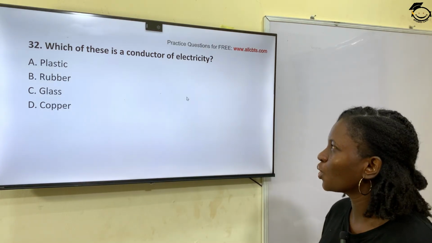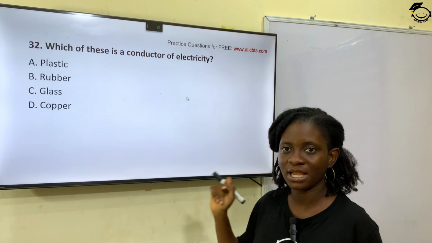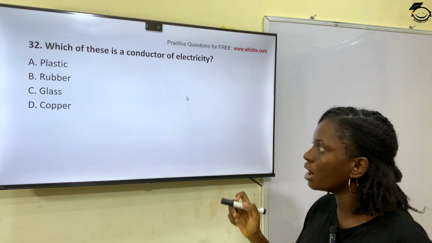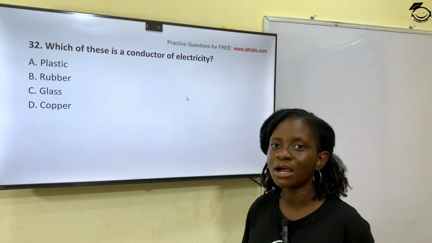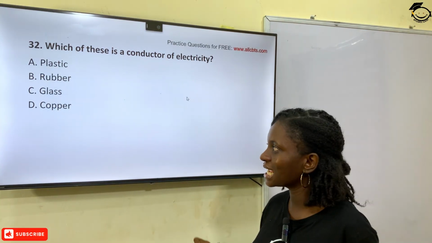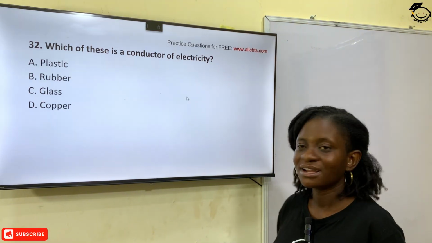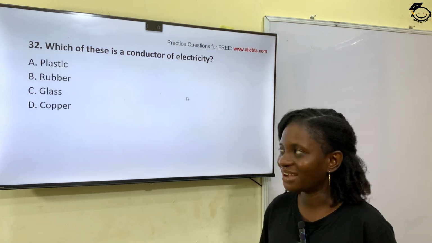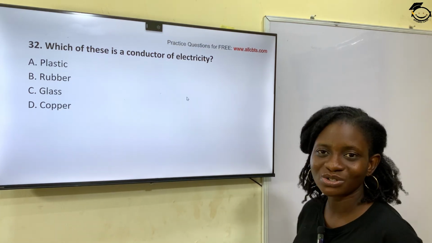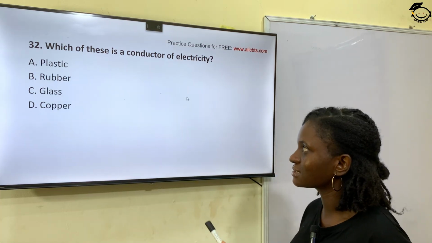Question 32. Which of these is a conductor of electricity? Option A, plastic. Option B, rubber. Option C, glass. Option D, copper. The correct answer is copper. Copper is a good conductor of electricity. Option D is the correct answer.